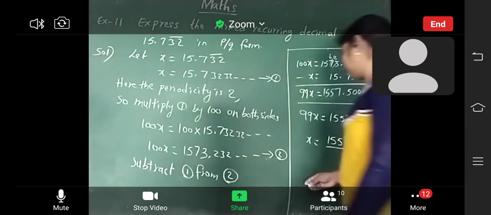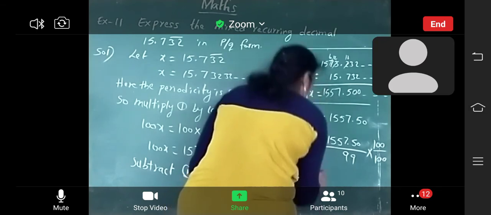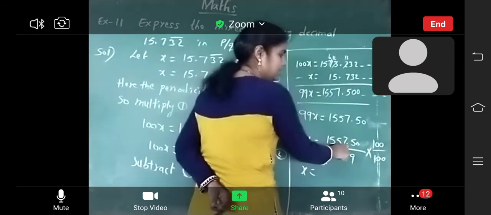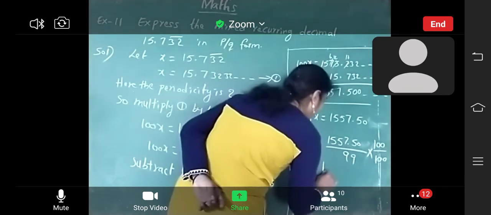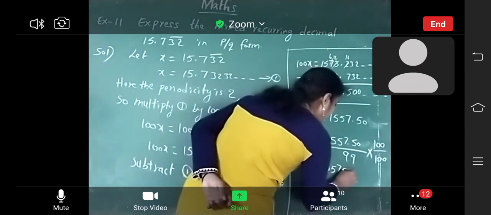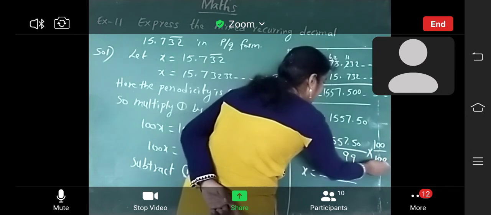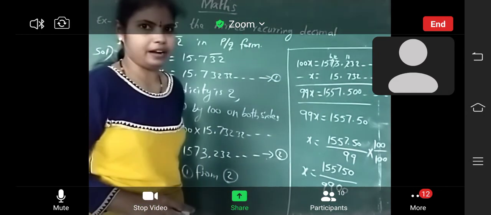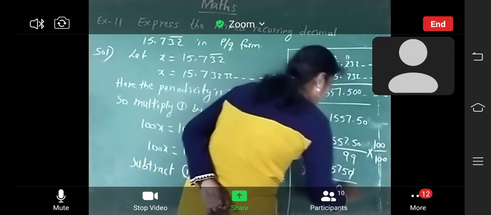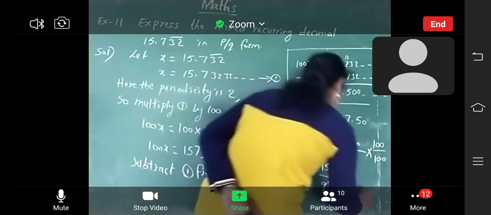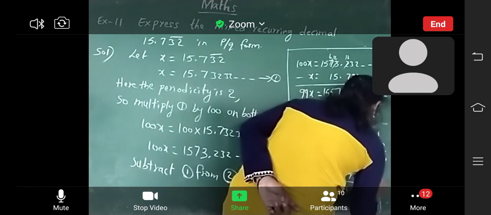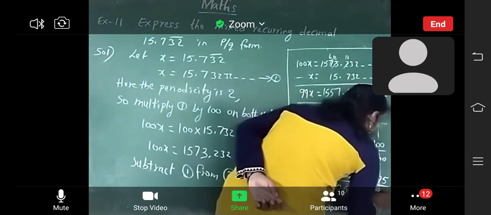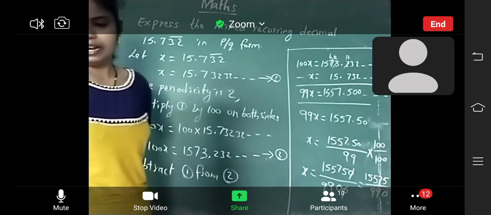So x is equal to 1557.50 by 99 into 100, how much? 9900. Here see, 0, 0 will be cancelled. Now what is the answer? 1575 by 990.